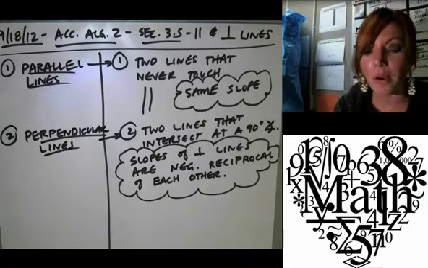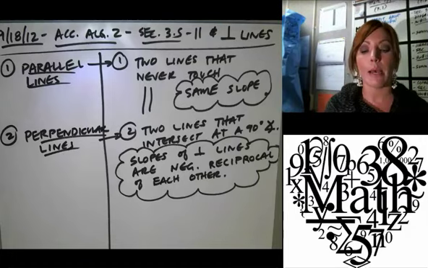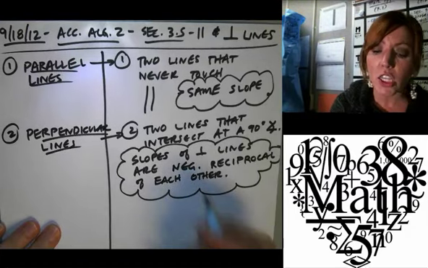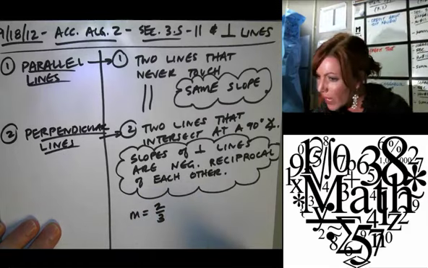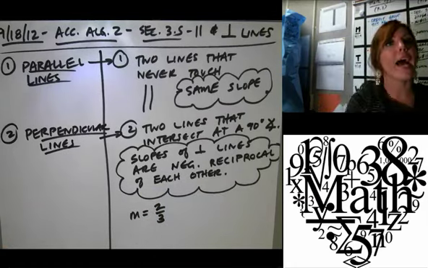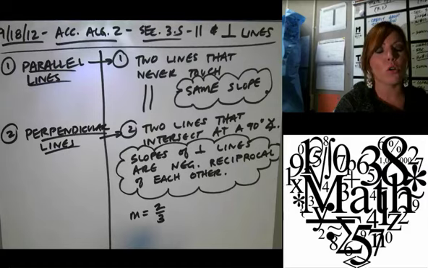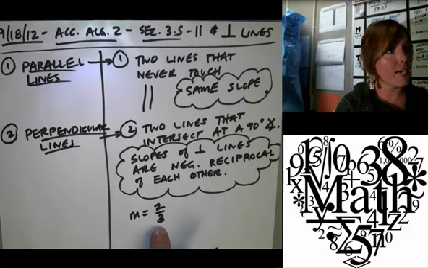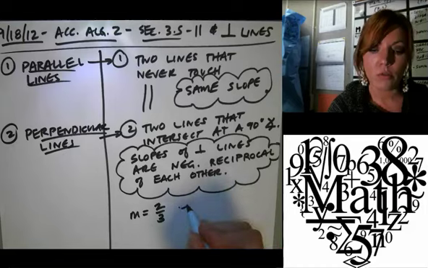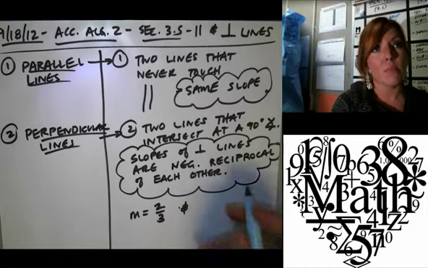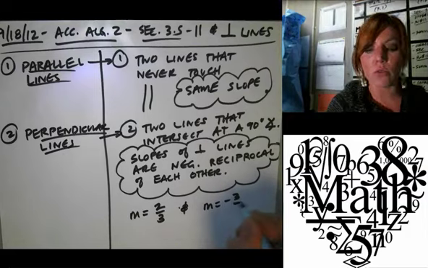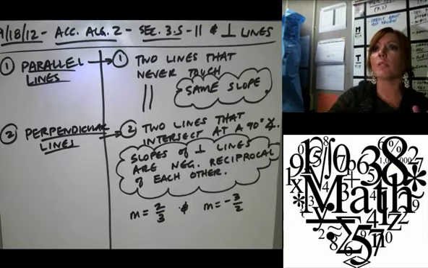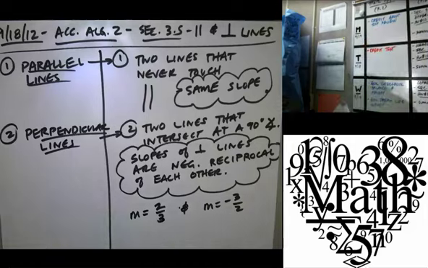Okay, so here we go. Slopes. All right, so can somebody give me an example? Let's say the slope of one line is 2/3. If we have a line that's perpendicular to that, what would be the negative reciprocal of 2/3? Lydia? That's part of it. The negative piece is right, but there's also something else. Hannah? Good. -3/2. So there's the negative piece, and then the reciprocal is you flip the numerator and denominator.